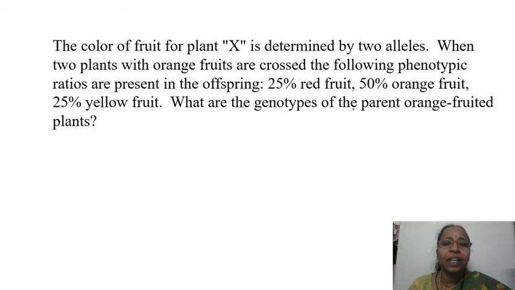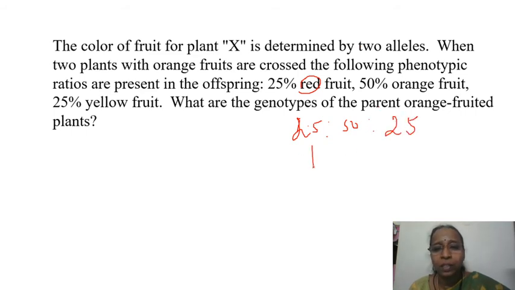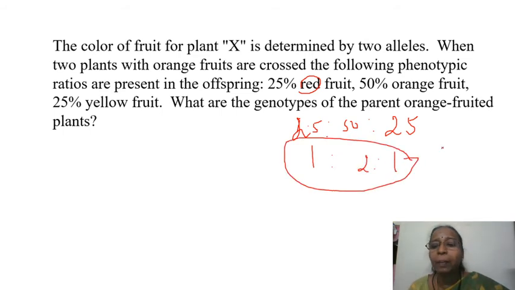See, from the phenotype itself, you have seen the ratio is 25, 50, 25. So if you see, this is 1:2:1. So we know either it is incomplete dominance or codominance, right?